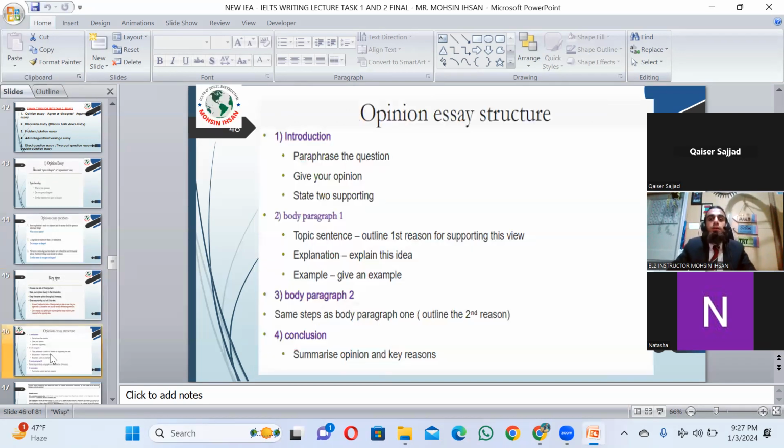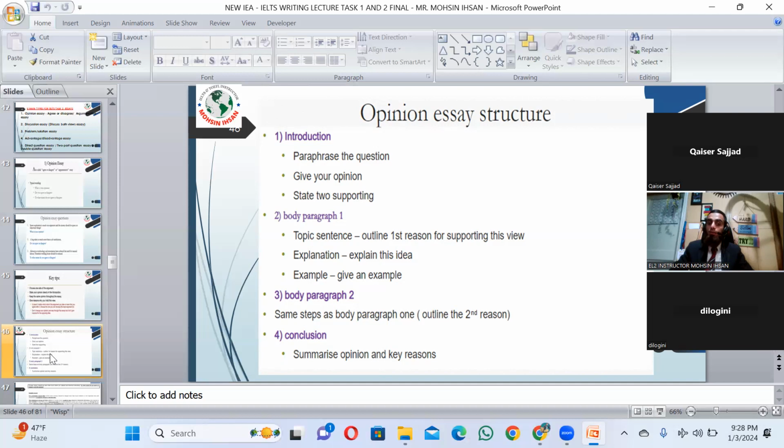Okay. Now you can see here the opinion essay structure. Introduction has three steps: paraphrase the question, give your opinion, state two supporting ideas, and close your paragraph. Body number one: topic sentence, like what do you think? Either agree, so fine, or disagree, also fine, but keep one point in the whole essay from introduction till conclusion. Explanation: explain this idea. Example: give an example. Body paragraph number two has the same steps as body paragraph number one, outlining the second reason.